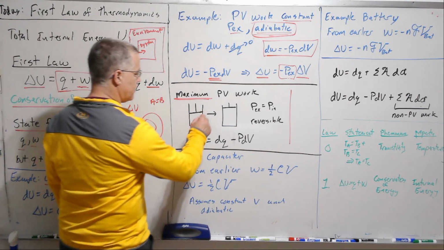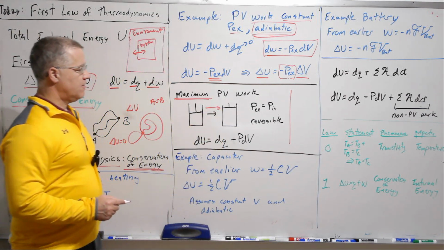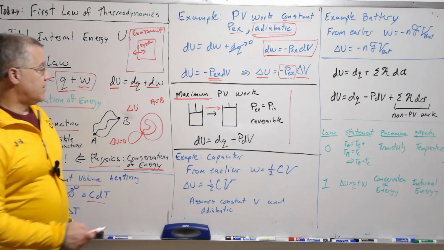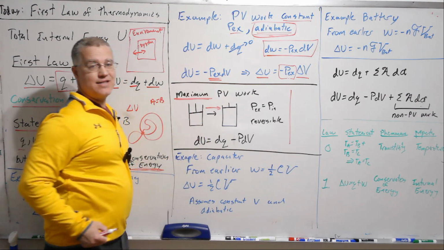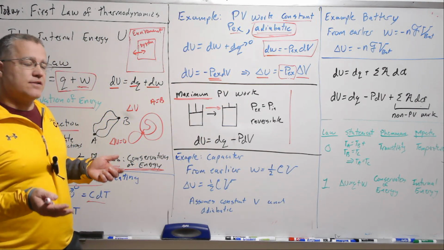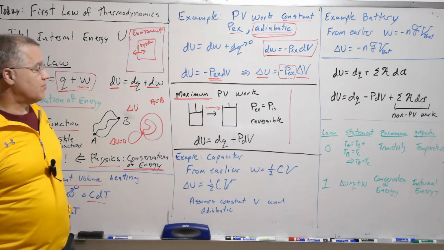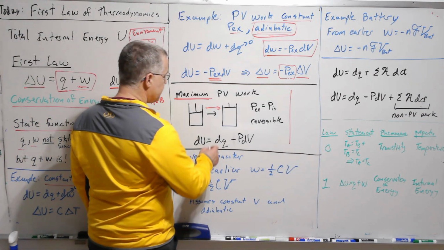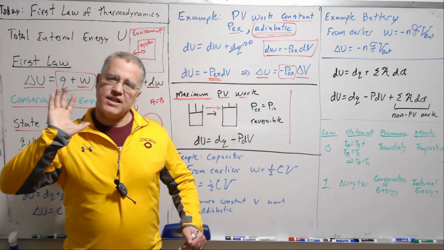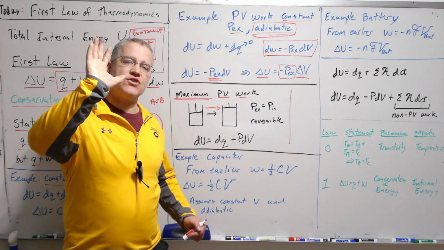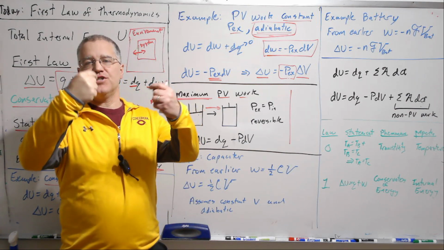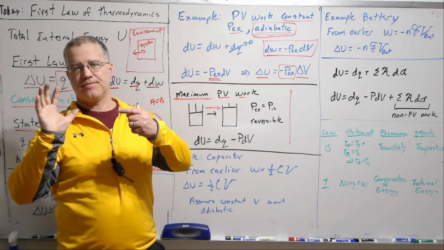And so if we're doing an expansion here from one volume to another volume, let's say the external pressure was 0, right? Then we would be doing no work. But if we're lifting, we certainly could be pressing against some external pressure, in which case we would be doing work. And the case where this is maximum is if the internal pressure is pressing against that external pressure such that any little back pressure would reverse the process, would start to compress.